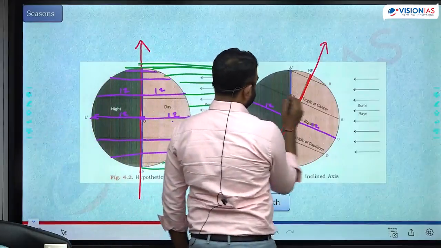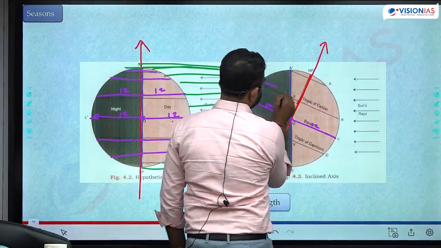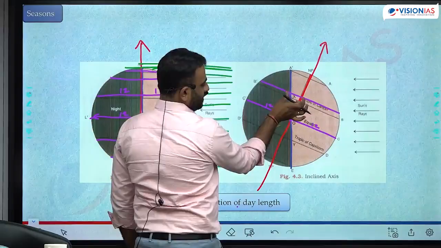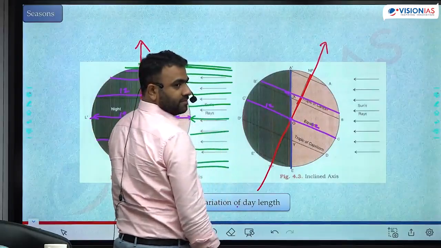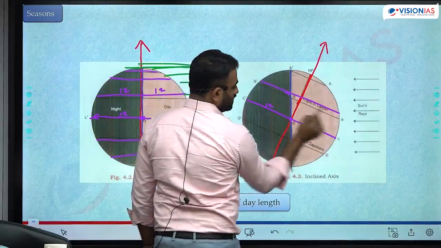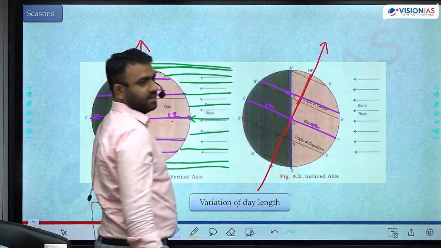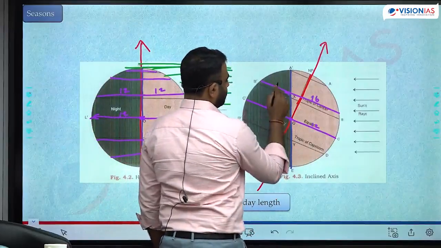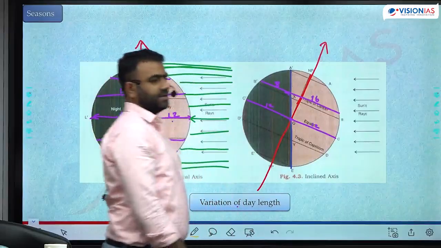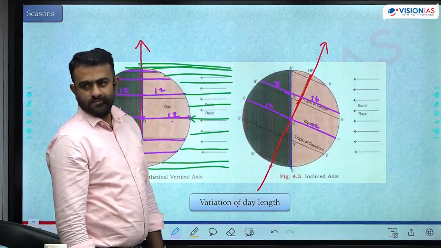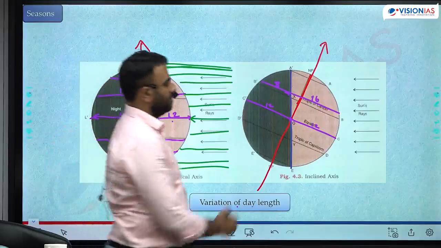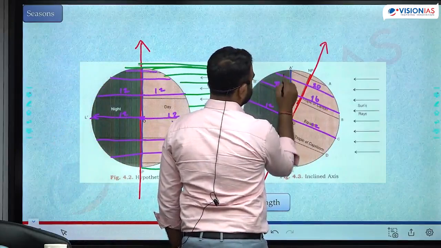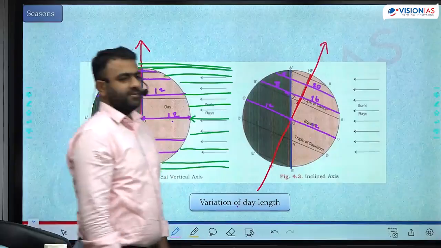You come towards higher latitudes, let's say at 30 degrees. From 12 hours it has expanded to include more sunlight. Length of the day has increased, length of the night has decreased. From 12 hours it has become 16 hours of day, 8 hours of night. Right? Go further up. 20 hours of day, just 4 hours of night.